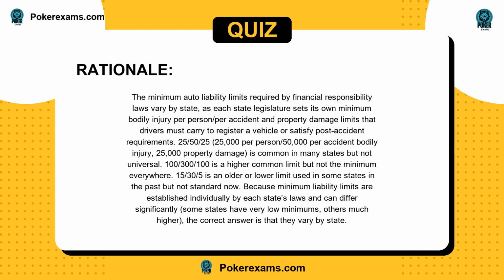25/50/25, 25,000 per person/50,000 per accident bodily injury, 25,000 property damage, is common in many states, but not universal. 100/300/100 is a higher common limit, but not the minimum everywhere. 15/30/5 is an older or lower limit used in some states in the past, but not standard now. Because minimum liability limits are established individually by each state's laws and can differ significantly, some states have very low minimums, others much higher. The correct answer is that they vary by state.